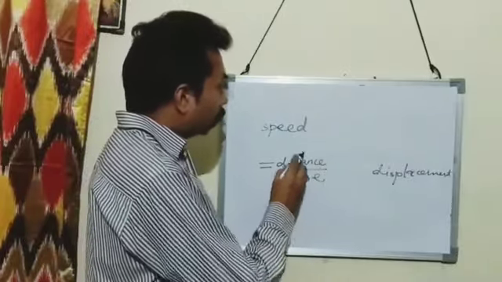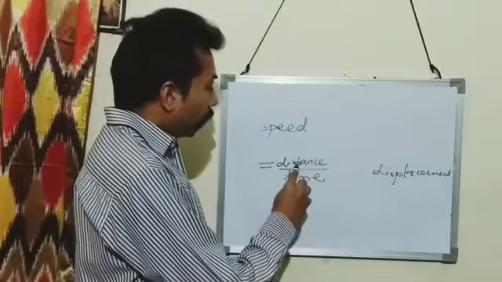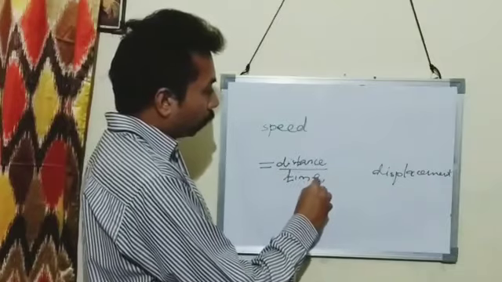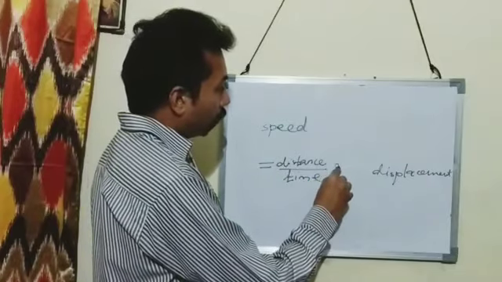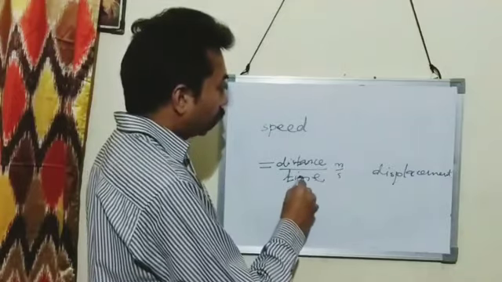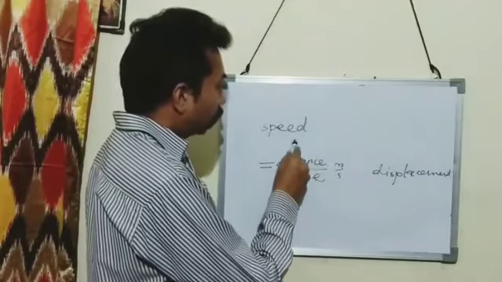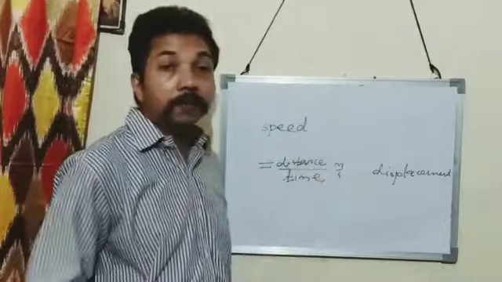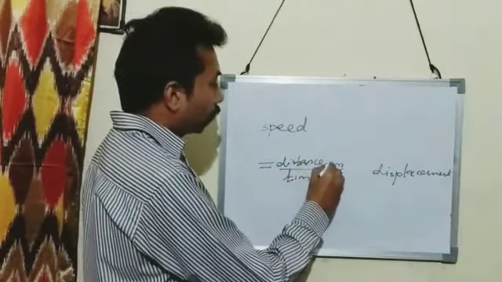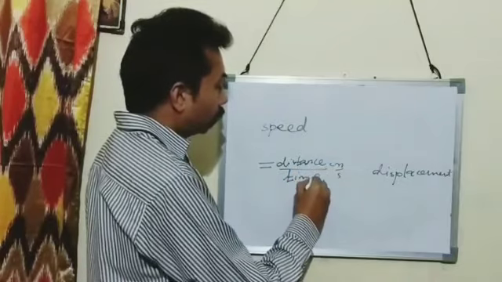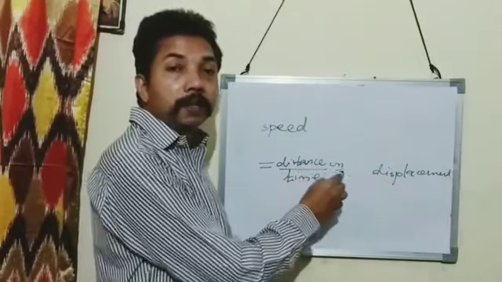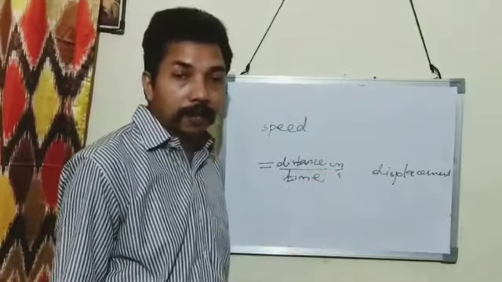Then what is the SI unit of speed? The SI unit of speed is SI unit of distance upon SI unit of time. SI unit of distance is meter and SI unit of time is second. So SI unit of speed is meter per second. And CGS unit of distance is centimeter and CGS unit of time is second. So CGS unit of speed is centimeter per second.